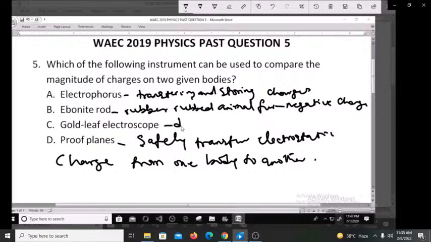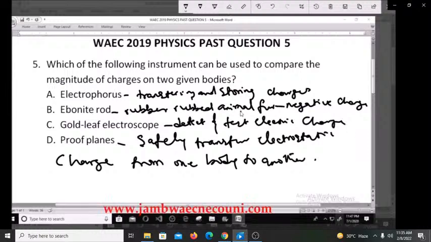So you could use it to detect and test electric charge, but it has to be small electric charge. If you are drawing the gold leaf electroscope, it has a structure like this.